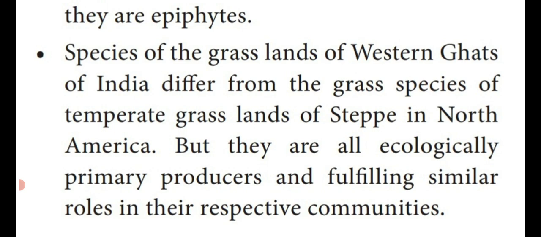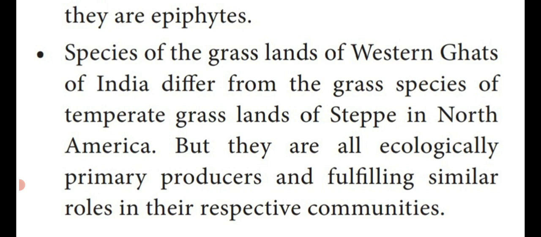So commonly plants are known as producers. These ecological systems you draw in the form of pyramids. The base of the pyramid is known as producers. So that's why it is given here.